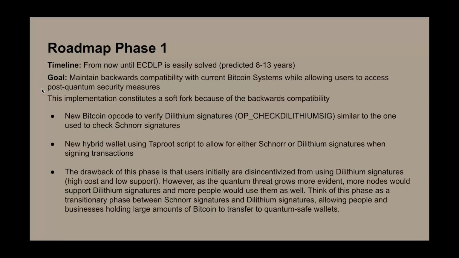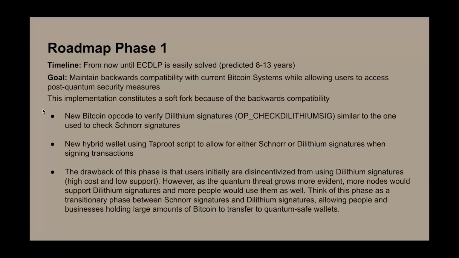And the goal for this roadmap phase 1 in this timeline is to maintain backwards compatibility with current Bitcoin systems while allowing users to access post-quantum security measures. And this implementation is a soft fork because of backwards compatibility. As aforementioned, old nodes do not have to update to stay within the system. And so this soft fork is very optimal because we are able to integrate this into Bitcoin without requiring any changes, really.